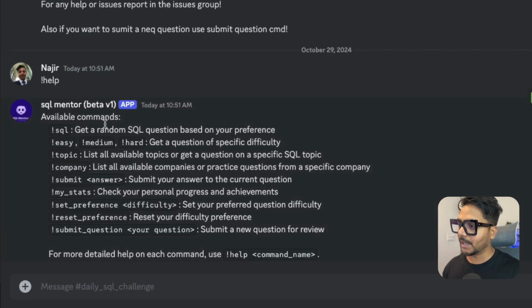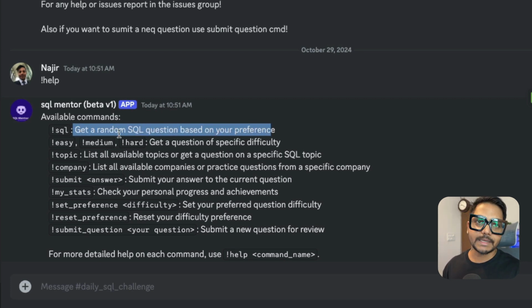You can see the available commands: SQL, which is exclamation sign SQL, gets a random SQL question based on your preferences. If you have selected any preferences, you will get a random question based on those preferences. If you don't have any preferences, you will still get a random question.